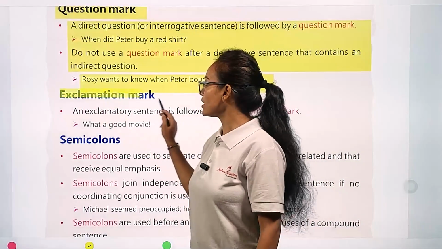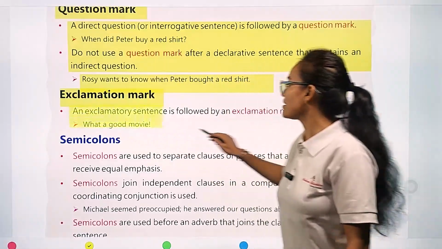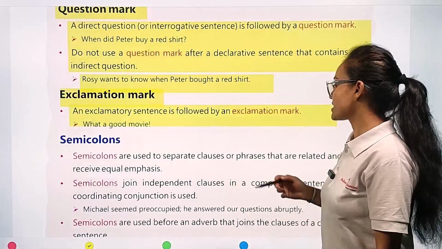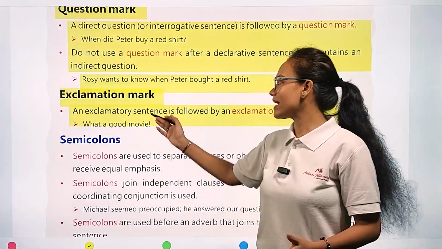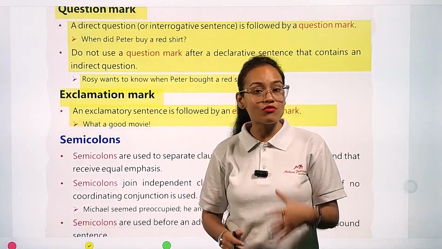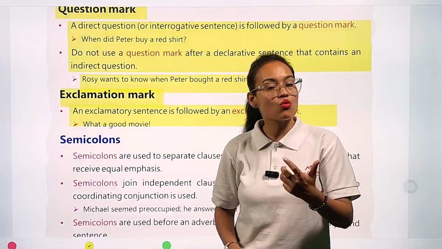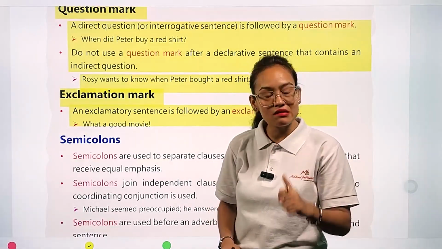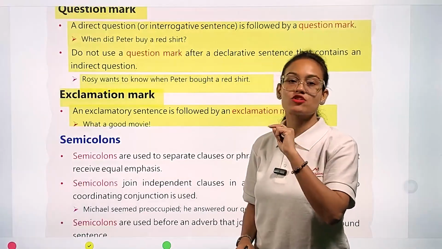Now, what is the meaning of an exclamation mark? Let's see. An exclamatory sentence is followed by an exclamation mark. What is the meaning of an exclamatory sentence? Exclamatory sentences are those sentences in which we are expressing ourselves, our own feelings, our emotions. In this type of sentence, my dear student, we are going to put an exclamation mark.